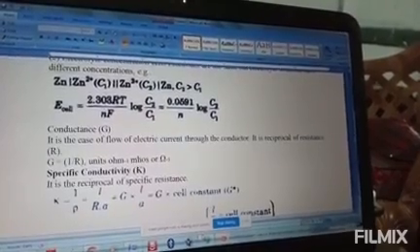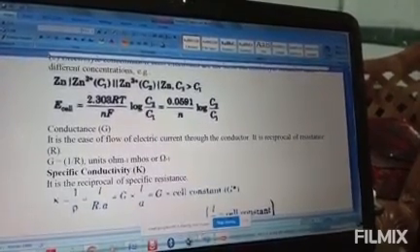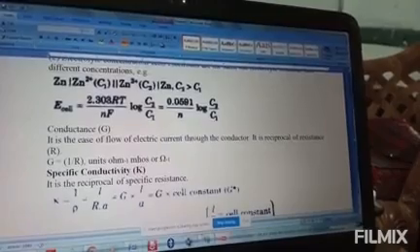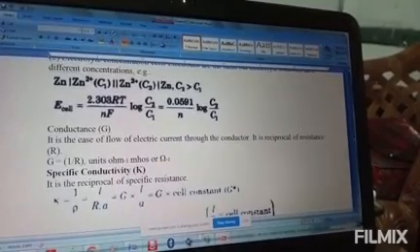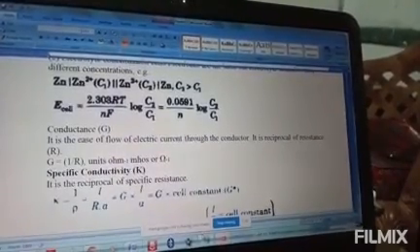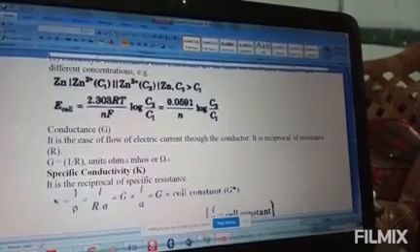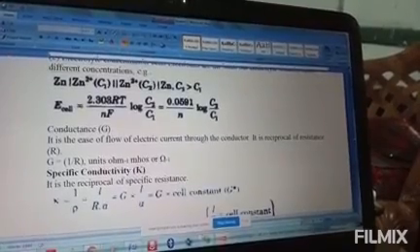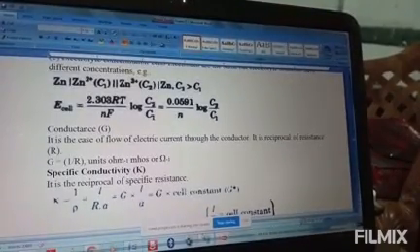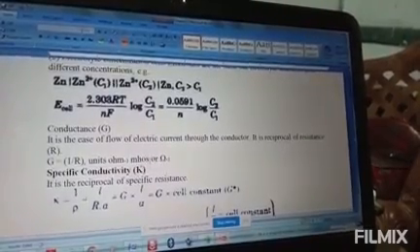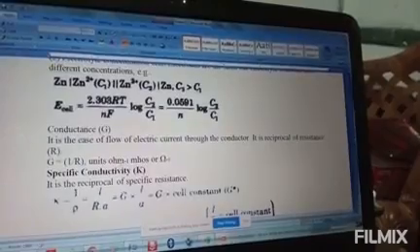For ohms inverse, you reverse the word ohms: O is M, M is O. That is mho. So another unit of conductance is mho, which comes from the opposite of ohms.